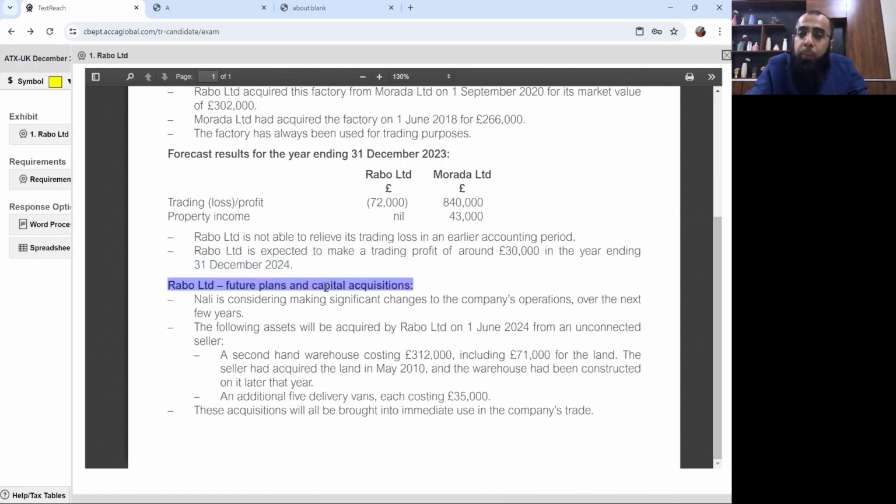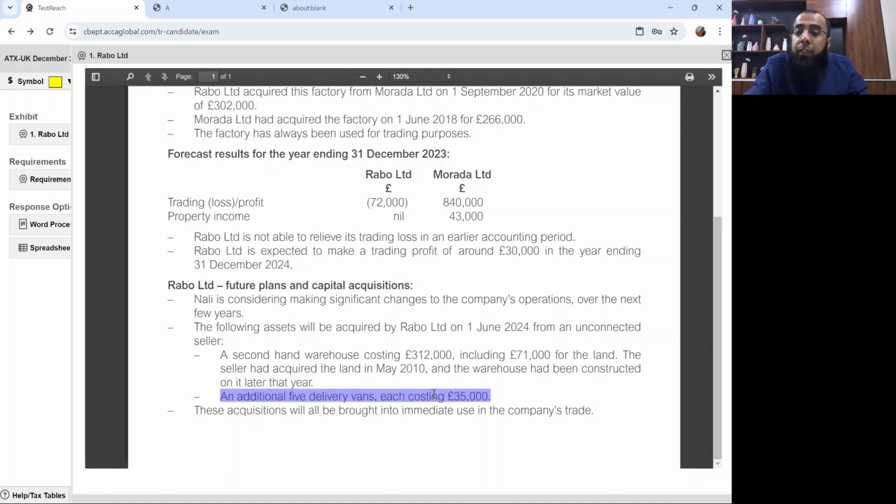Rabo Limited's forecast plan and capital expenditure. NALI is considering making significant changes to the company operations over the next few years. The following assets will be acquired by Rabo Limited on 1st June 2024 from an unconnected seller. A second-hand warehouse costing 312,000, including 71,000 pounds for the land. The seller had acquired the land in May 2010 and the warehouse had been constructed on it later that year. So it will not be qualifying for structures and buildings allowance because it's a very old asset. I hope you all remember that structures and buildings allowance was not available for 2010 constructions.